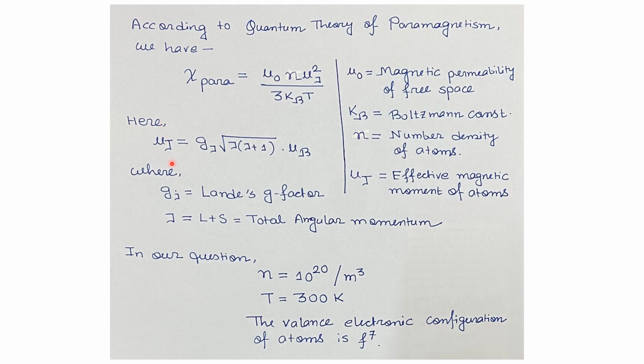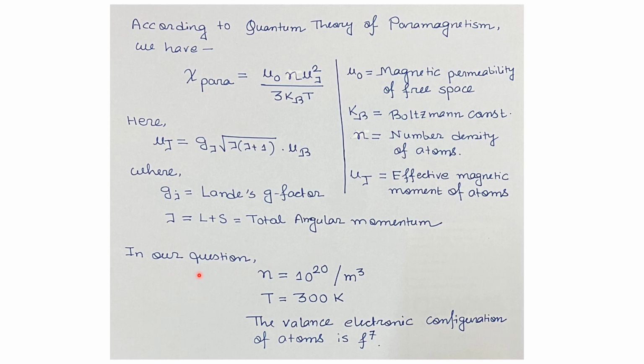Here, mu j can be written as gj times root over j times (j plus 1) times mu B, where gj is the Landé g factor. J is given by L plus S, which is the total angular momentum of the atom.